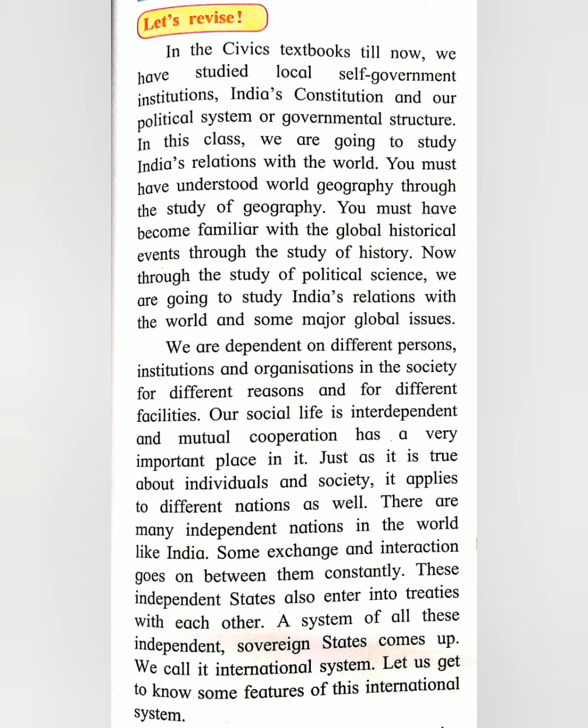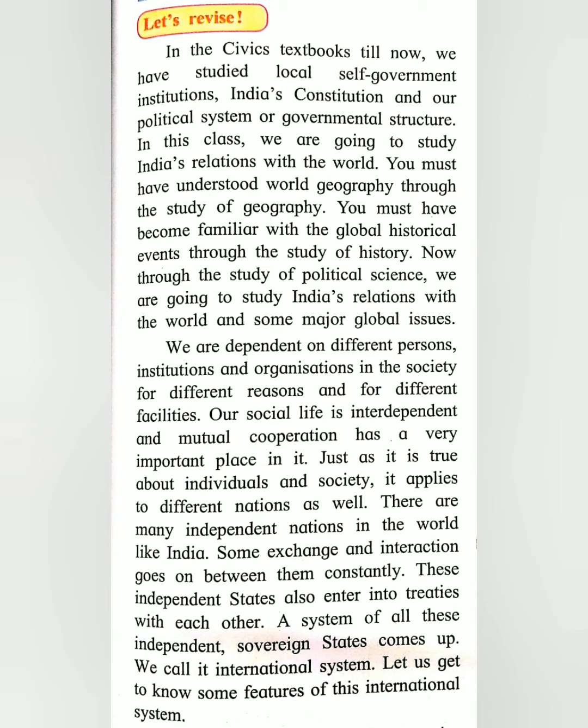We are dependent on different persons, institutions, and organizations in society for different reasons and for different facilities. For example, as a child, we are dependent on our parents. Then we are dependent on the school. School is an institution, and the teachers.